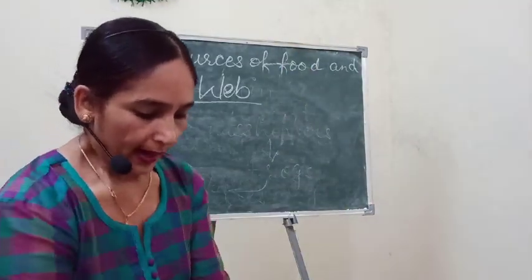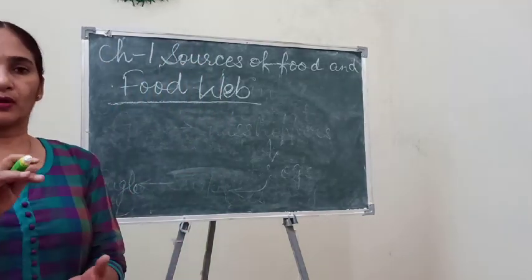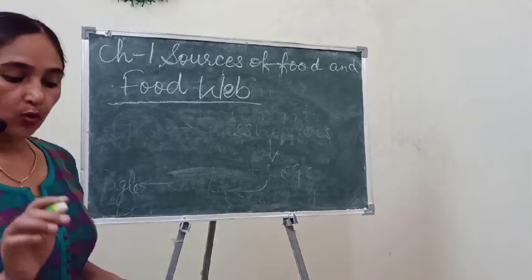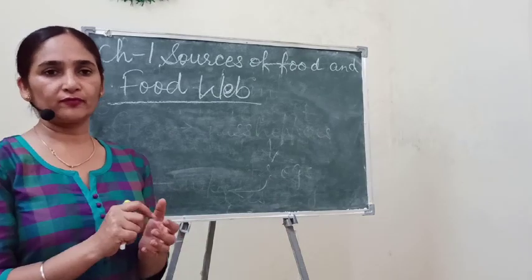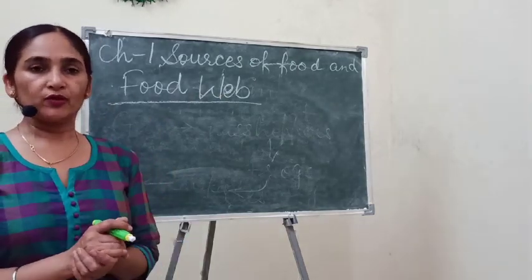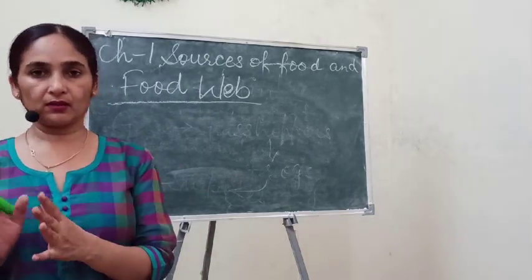The last topic of this chapter was cooking and food value. I have told you that we should not overcook the food, and we should not wash the vegetables after cutting.